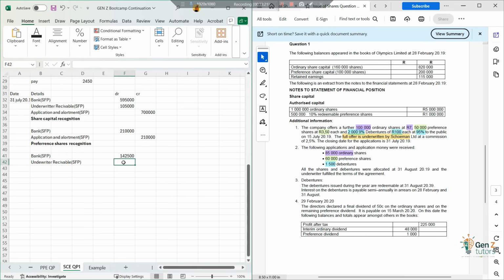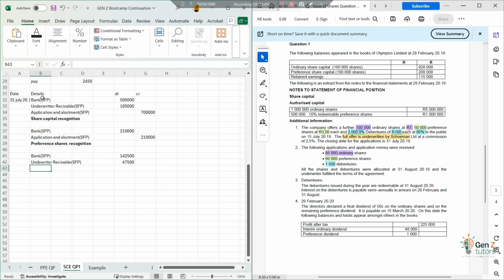And then how much are they going to pay us? They're planning to subscribe to 500 debentures at the amount of 100 multiplied by 95%, right? They're planning to subscribe for this amount. But now, since it's debentures, as much as these people are actually paying 95% of the value, remember at this particular point, a debenture is a loan.